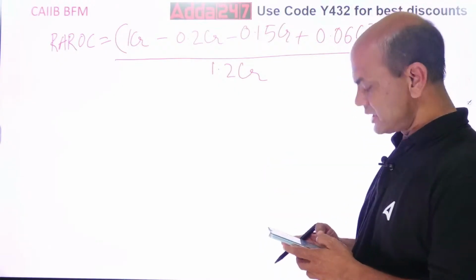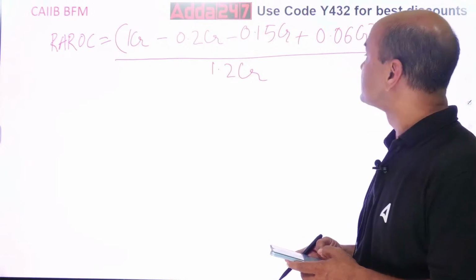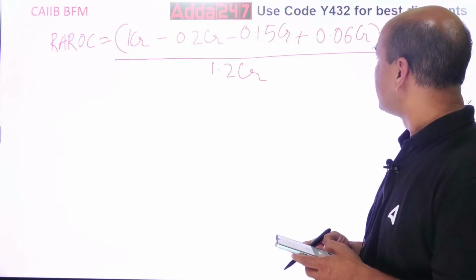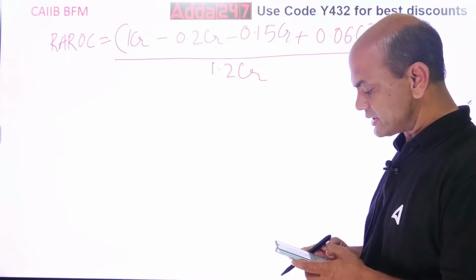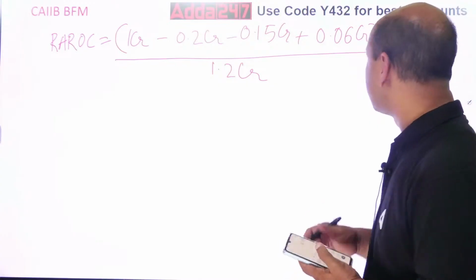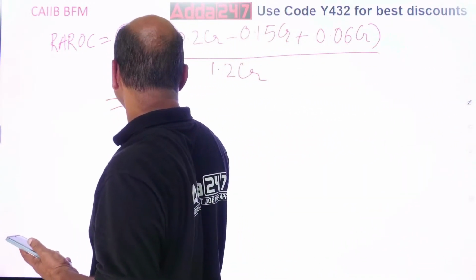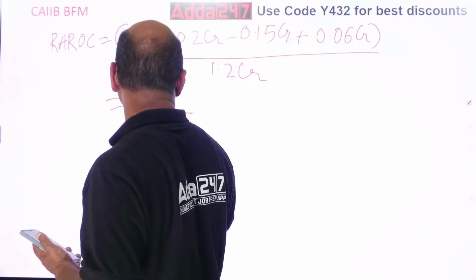So 1 minus 0.2 minus 0.15 plus 0.06. So that is equal to 0.71. 0.71 divided by, see, I'll write it down. So REROC equals 0.71 upon 1.2 CR.